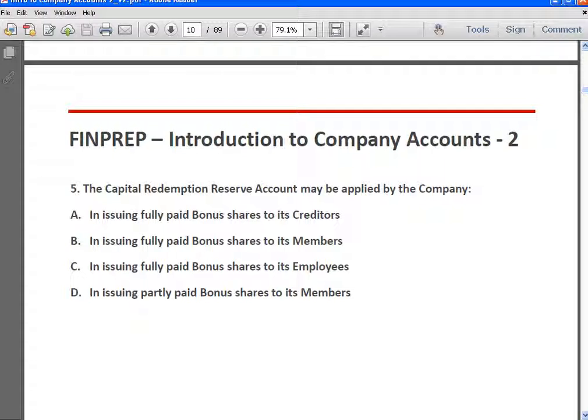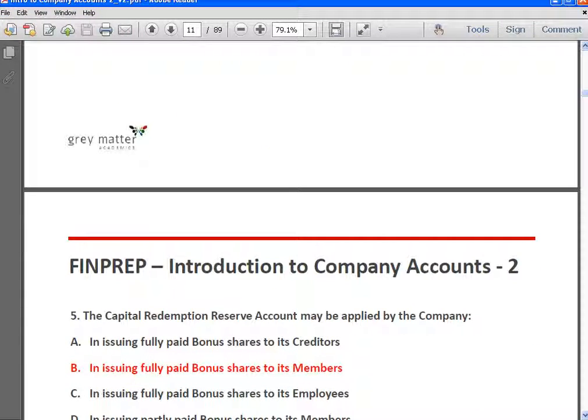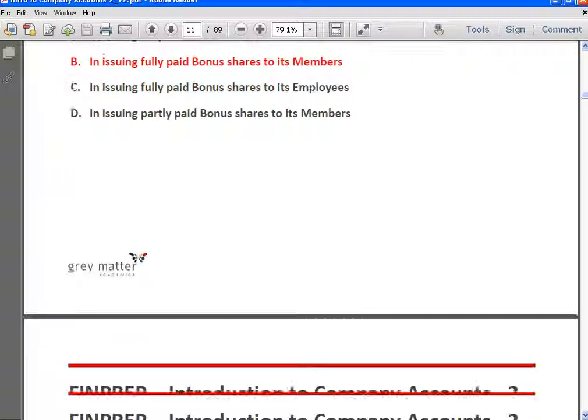Next, the capital redemption reserve account may be applied by the company, right? So the moment we read this question, we must make up the answer in our mind that capital redemption reserve can be used in order to issue fully paid up bonus shares to its shareholders or its members, right? So option A, fully paid bonus shares to creditors, is wrong. Fully paid bonus shares to members is right. Fully paid bonus shares to its employees is wrong. Partly paid bonus shares to its members is not right. So answer is B, fully paid bonus shares to its members.